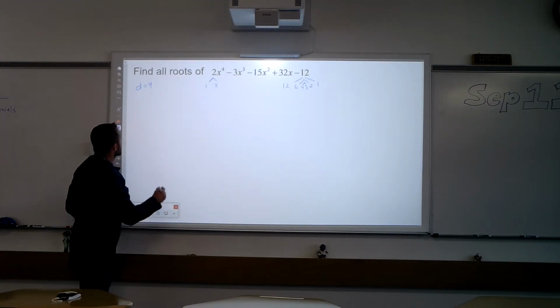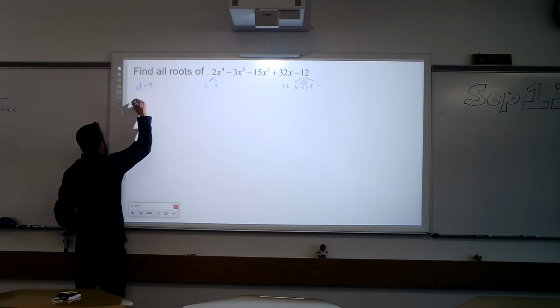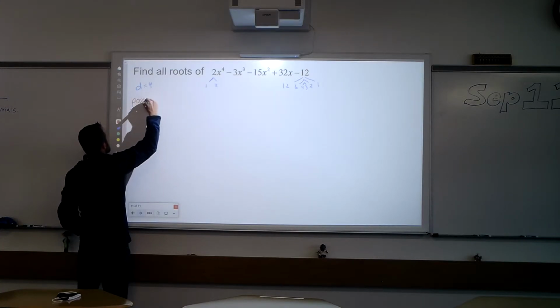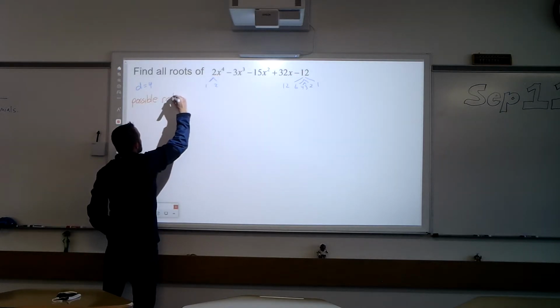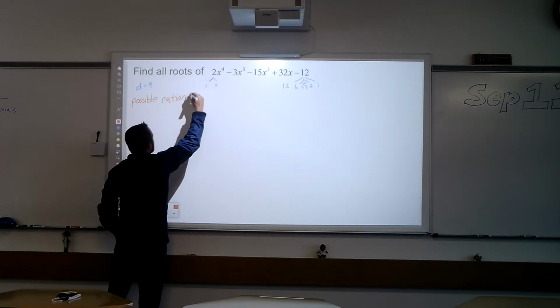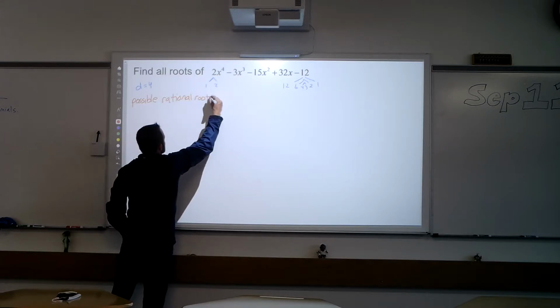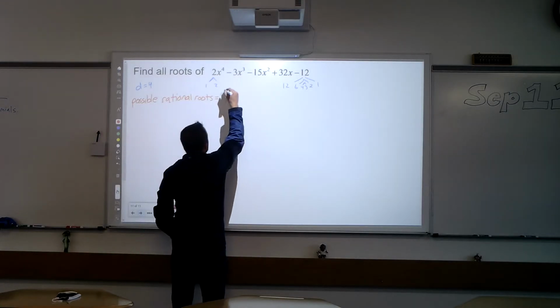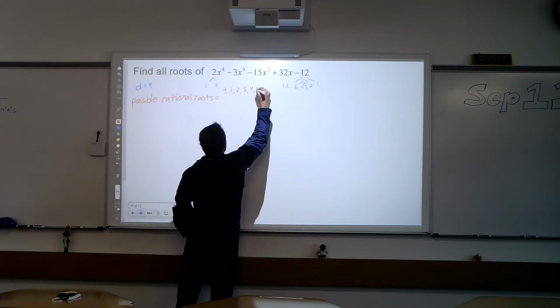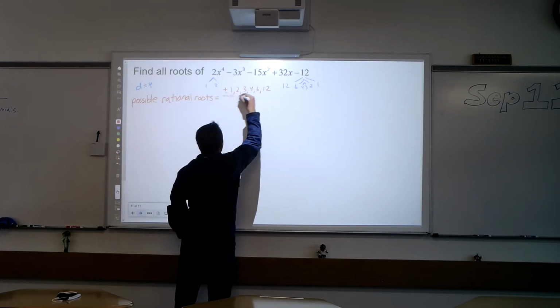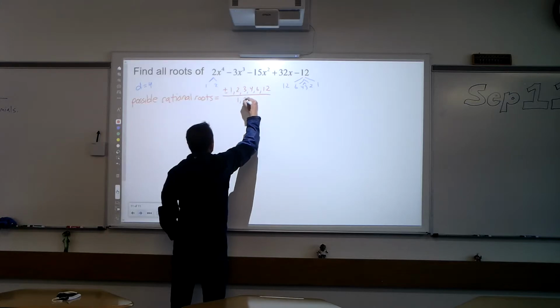So let's see how many that's going to give us. I've got plus or minus 1, 2, 3, 4, 6, and 12, all divided by 1 and 2.